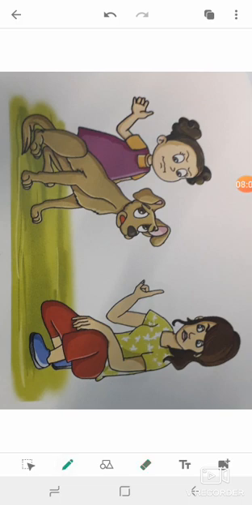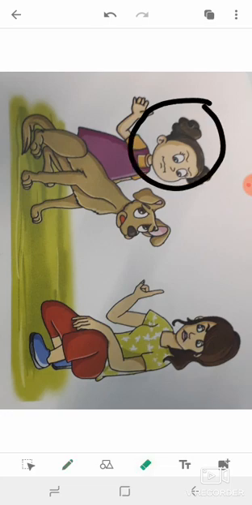In this picture, there is one dog and two girls. The big girl is in front of the dog. The small girl is behind the dog. In front of the dog and behind the dog. Behind, in front of.